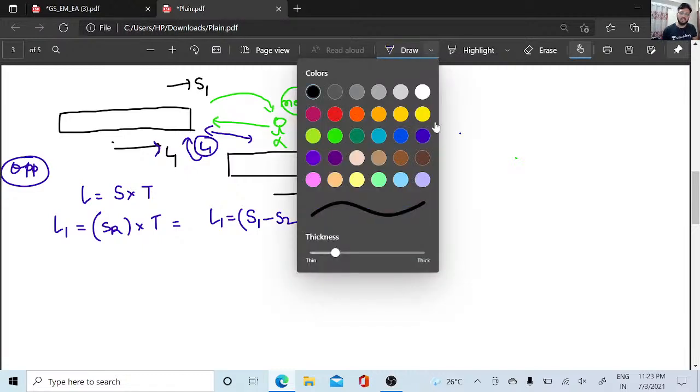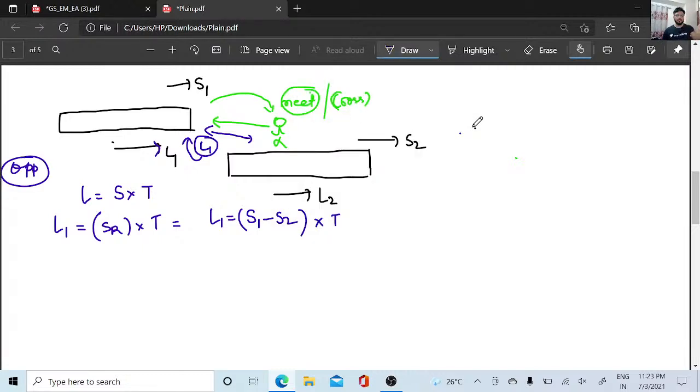Whenever a question on this concept is asked, this will be the formula you guys will apply. Okay, the next concept.